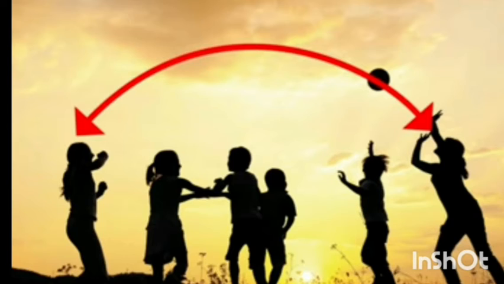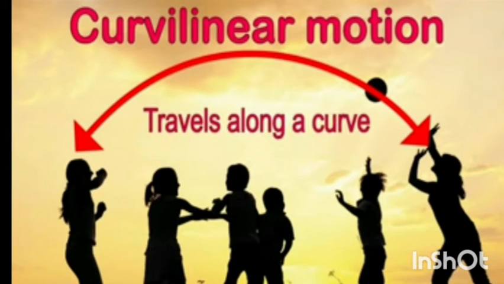Have you seen children playing in a park? When they throw the ball, you can see the path of the ball, how the ball is moving. So the ball is moving in a curved path. So this curved path, the football travels along a curve. So this curved path is called curvilinear motion. In this, the object is moving along the curved path. So it is undergoing curvilinear motion.